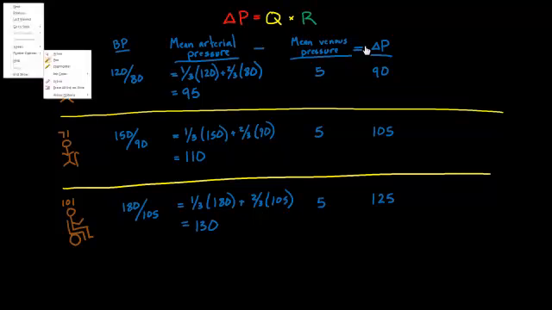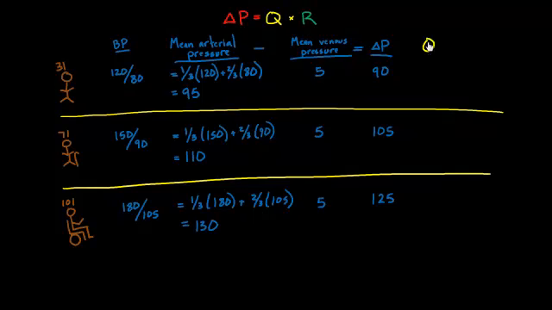Now let me change colors to figure out my Q, my flow. Right now I have, let's say, a stroke volume, I'll write it up here. Stroke volume means each time my heart beats, about 70 milliliters of blood go out to the rest of the body. That's based on the fact that I'm about 70 kilos, and my heart rate is about 70, a very relaxed heart rate. And let's assume, just as with the mean venous pressure, that that doesn't change over time.